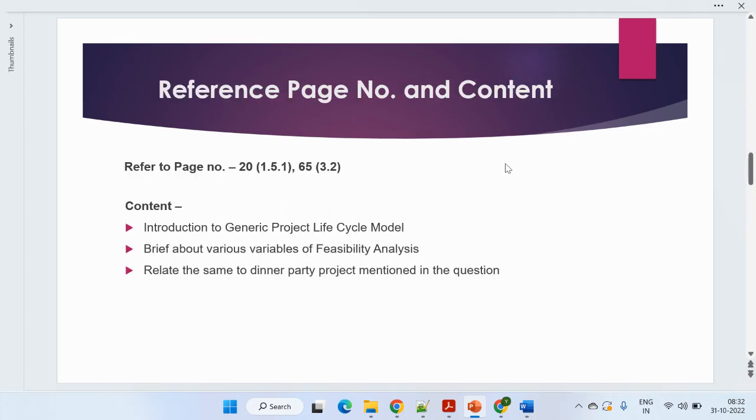If you go to page numbers 20 and 65, firstly we give a brief about the generic project life cycle. Second, we need to talk about the various variables in the feasibility analysis, and then we need to relate the same with the dinner party.